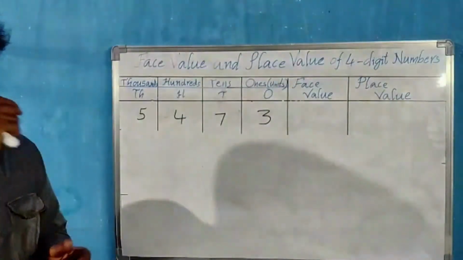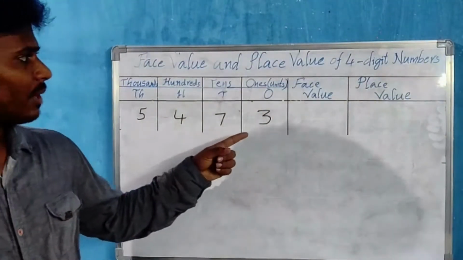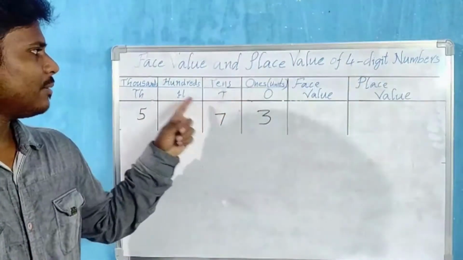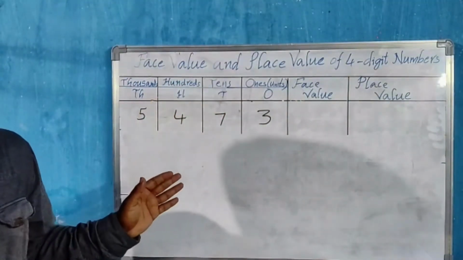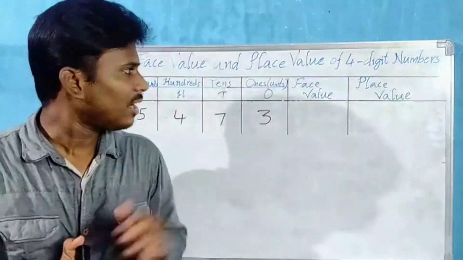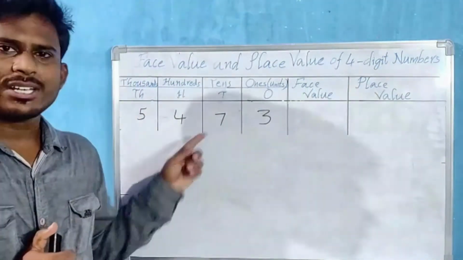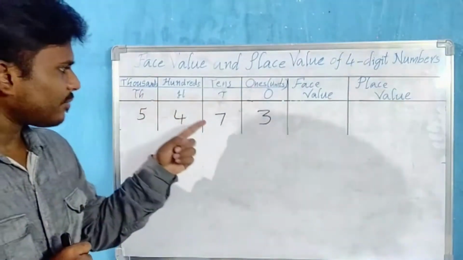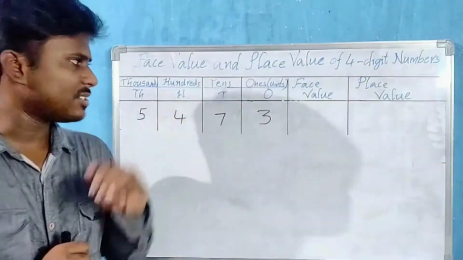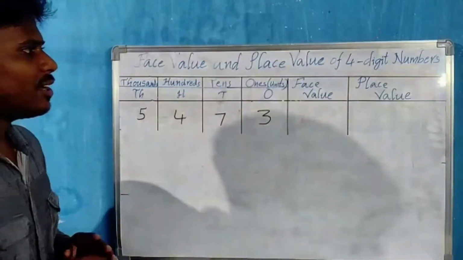In the same way, for these digits, based on the place they are in, the value changes. Remember one thing, the face value of any digit in a number is the digit itself. If I ask what is the face value of 7, it is 7 itself. Let us start looking here. Face value.